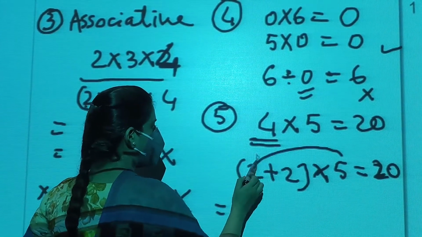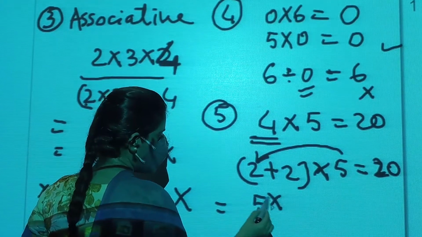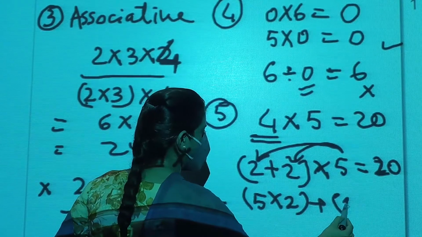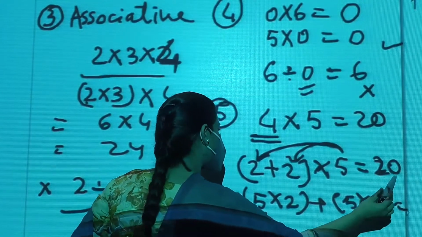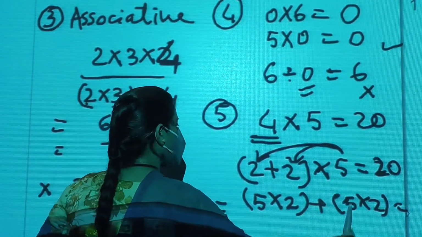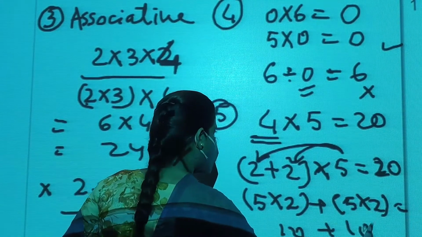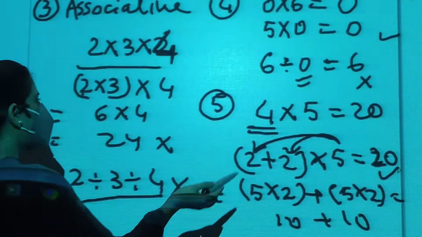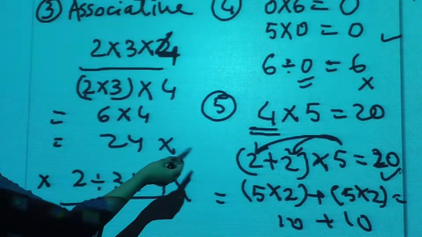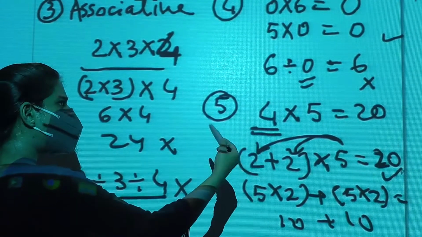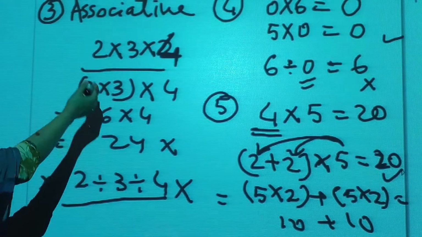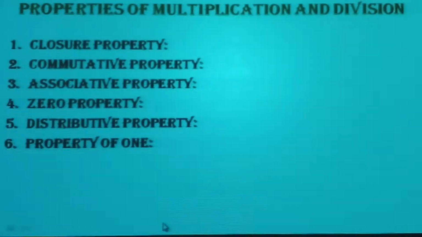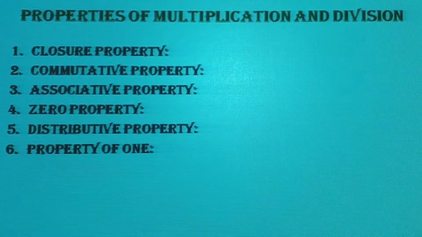Now we will multiply 5 once with 2, and again plus 5 once with the second 2. 5 into 2 is 10, 5 into 2 is 10. 10 plus 10, what will you get? 20. Students, this is the distributive property, to make the multiplication easier. It is more or less similar to the associative property, this is a grouping property.